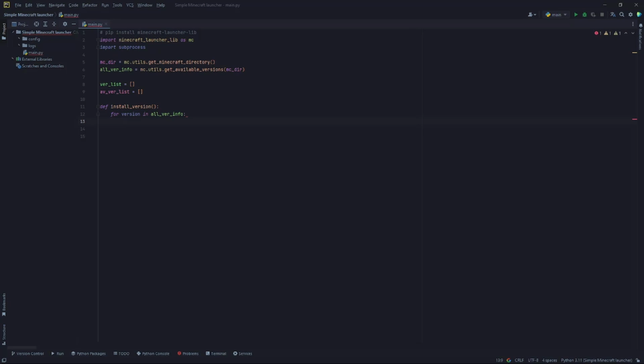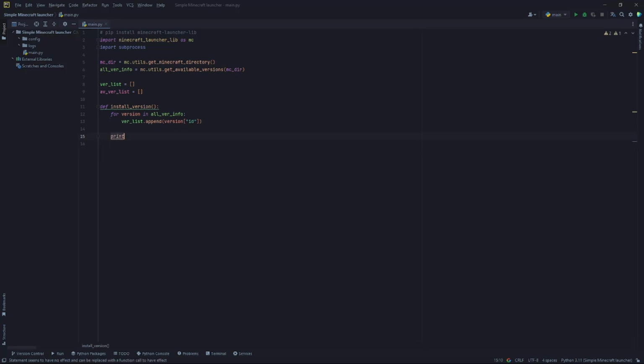But if you want to, you can skip the if, and you can just write this. Check this out. What this does is get all the versions, including snapshots and betas.